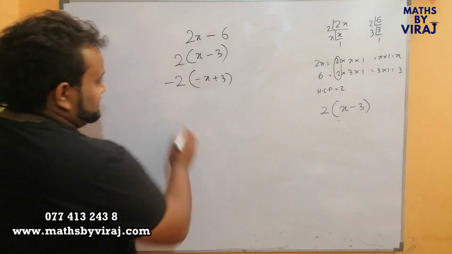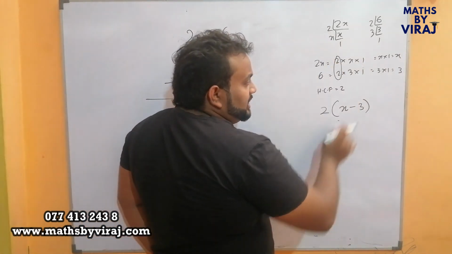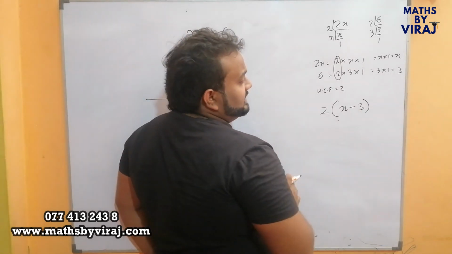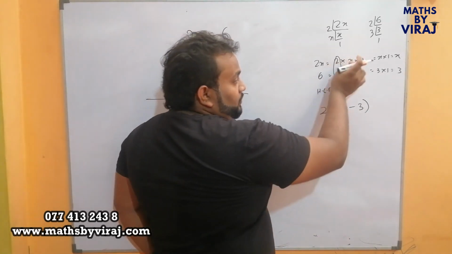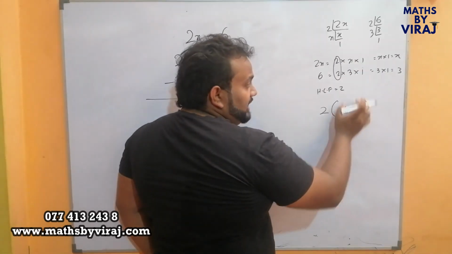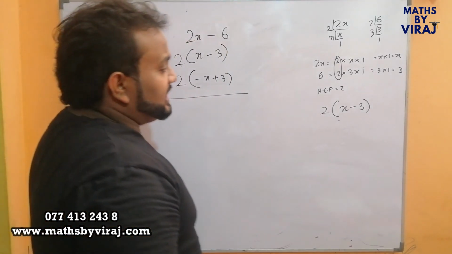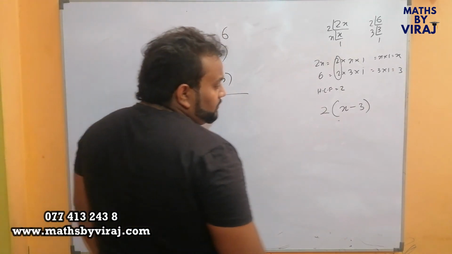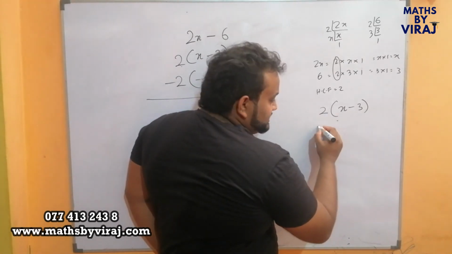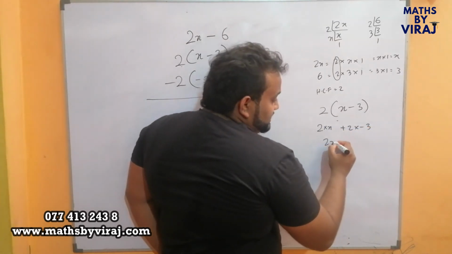The reason is that when we took the common factor out, we did not consider the sign. What remained, we put inside the brackets depending on the sign. Now, if I remultiply this, I get 2 into x plus 2 into minus 3, 2x minus 6.